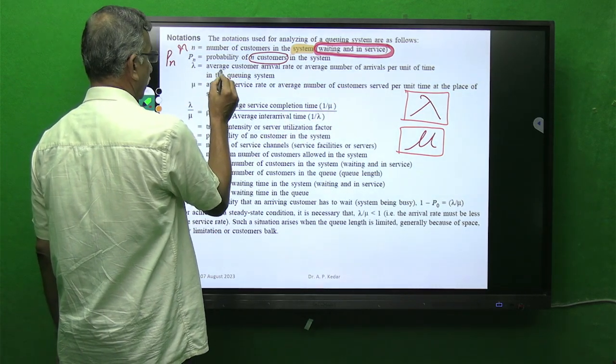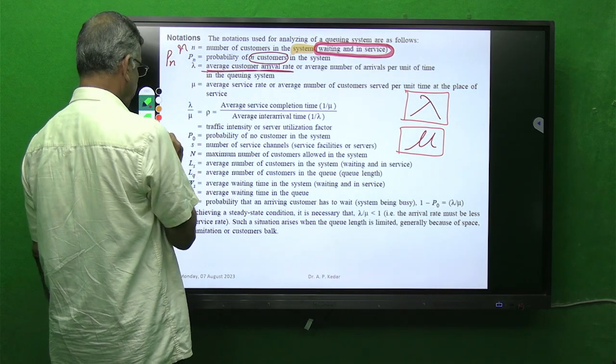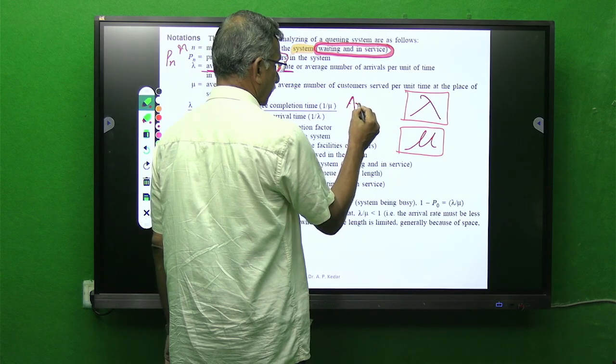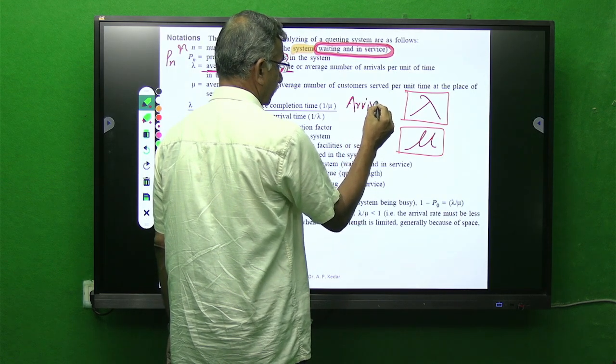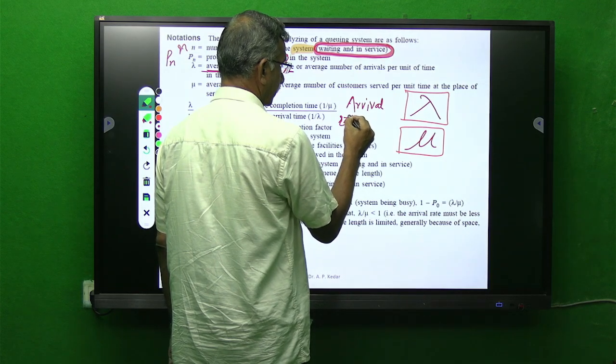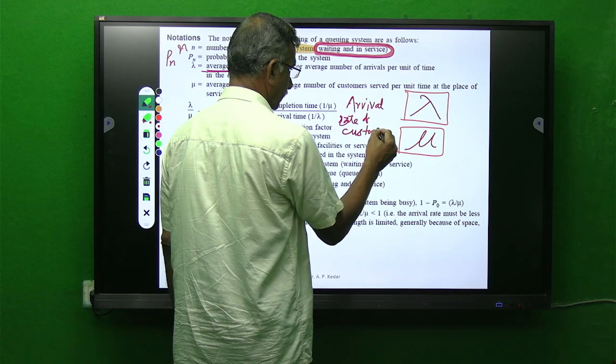Now this is lambda, which I have just mentioned. It is the average customer arrival rate. So what is lambda? Lambda is nothing but the arrival rate of customers.